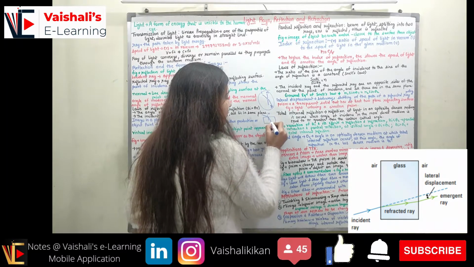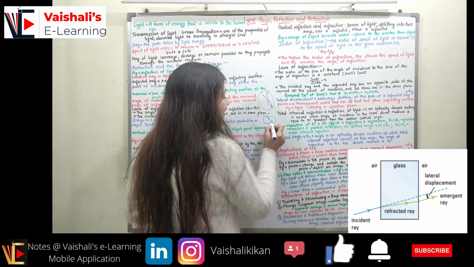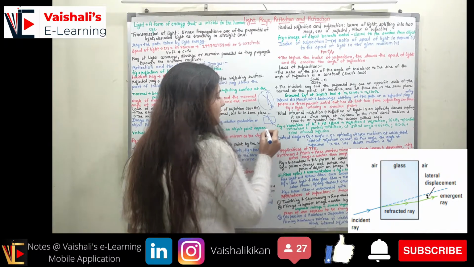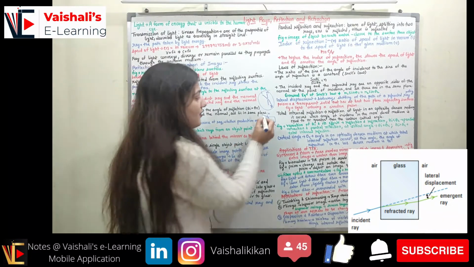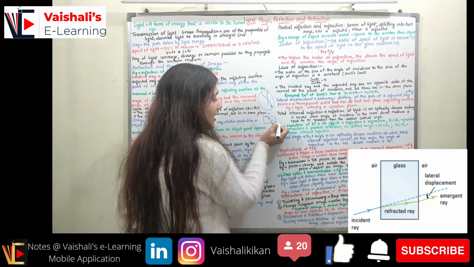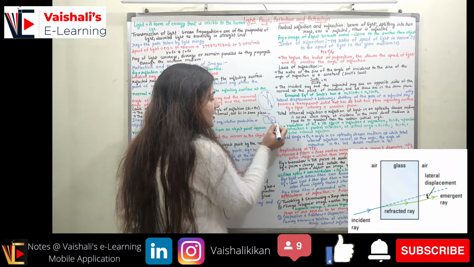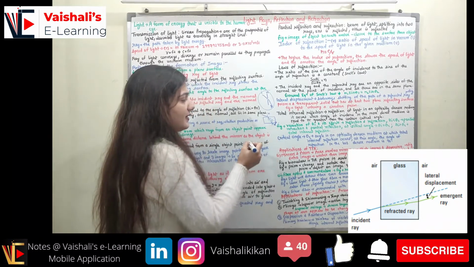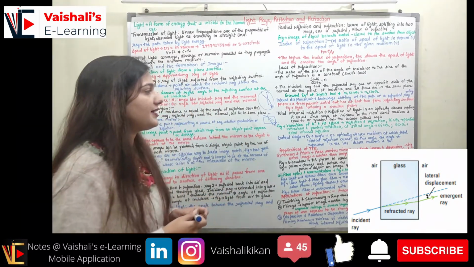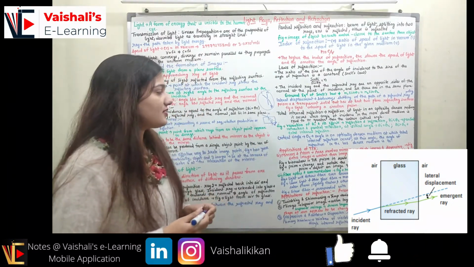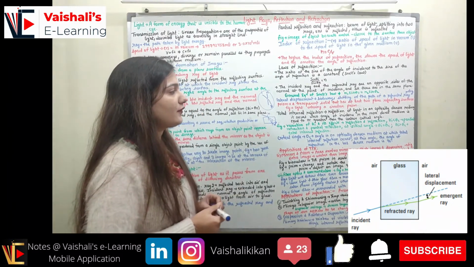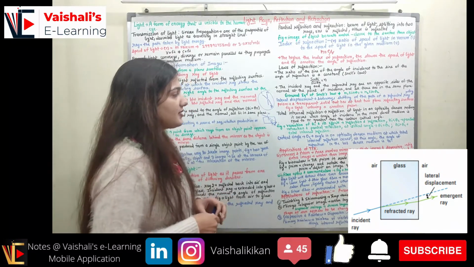Light will bend towards the normal here. Then the light will move away from the normal because it is moving from the denser medium to the rarer medium. Now if I observe the incident ray and the ray which is coming out, there is some displacement between them. This is called the lateral displacement. So the ray has shifted sidewise, a sidewise shifting in the path of the refracted ray. You can see in the figure.